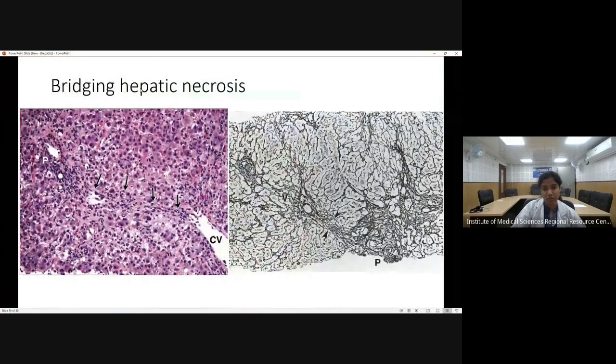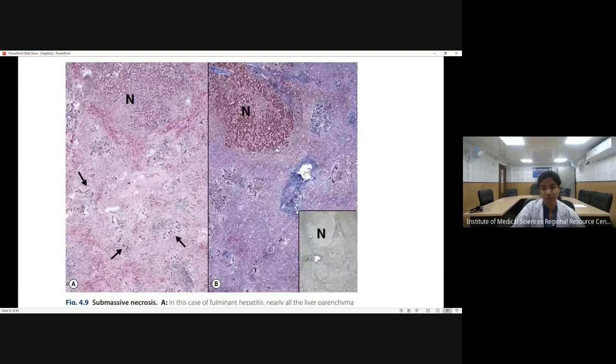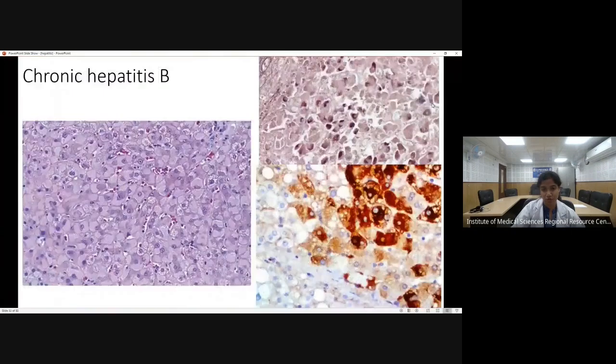Bridging hepatic necrosis, I have already described. The hepatic plate is missing and the reticulin helps to identify this bridging hepatic necrosis. This is a normal hepatic plate. We can see that there is no hepatic plate here. This has collapsed. So this is called bridging hepatic necrosis. Or the liver can show entire necrosis, which is called submassive necrosis, and there can be some regenerative nodules.